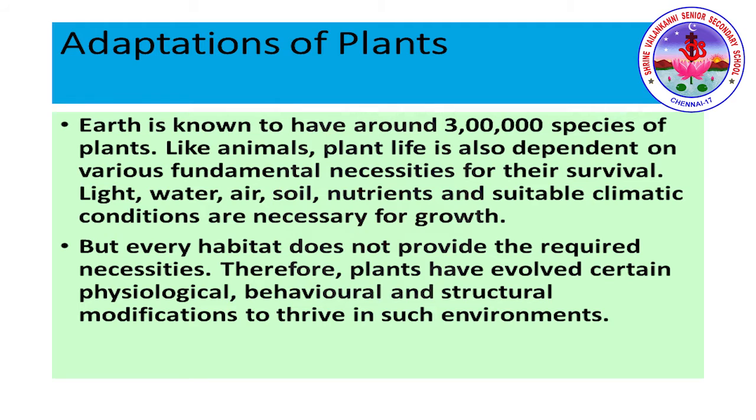Next, we are going to discuss adaptation of plants. Earth is known to have around 3 lakh species of plants. Like animals, plant life is also dependent on various fundamental necessities for survival. Light, water, air, soil, nutrients and suitable climatic conditions are necessary for growth. But every habitat does not provide the required necessities. Therefore, plants have evolved certain physiological, behavioral and structural modifications to thrive in such environments.